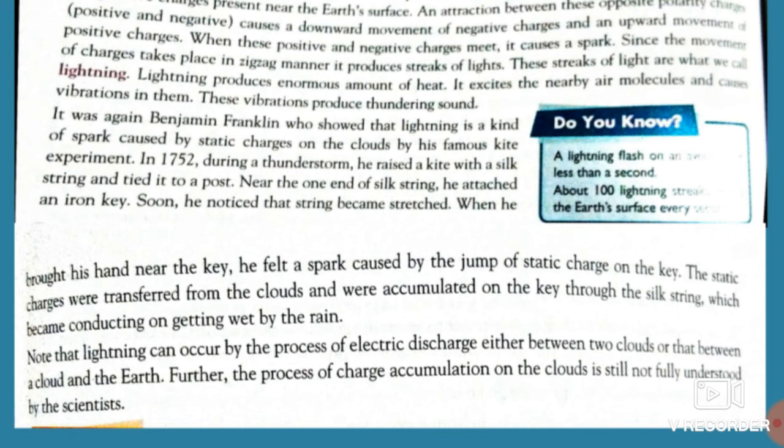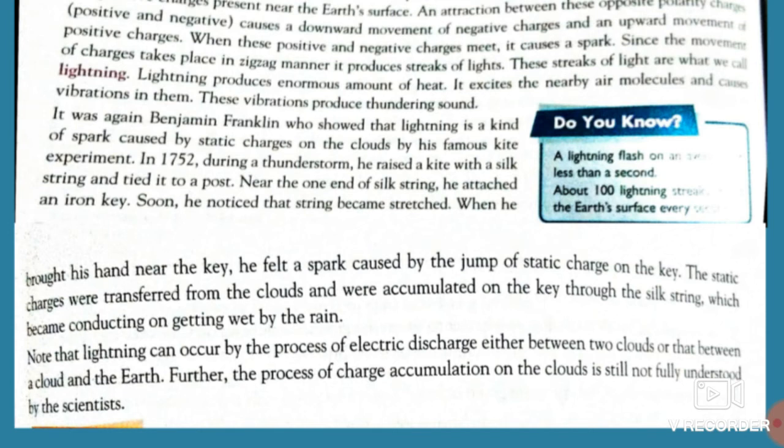During a thunderstorm he raised a kite attached with a silk string and tied to a post, and the other end of this string was attached with the iron key. He noticed that the string became straight, and when he brought his hand near the key, he felt the spark, which is caused by the jump of the static charges on the key.